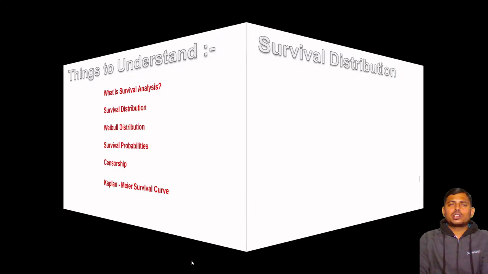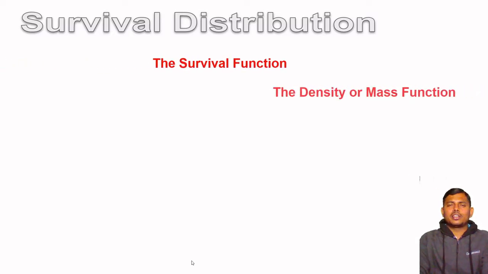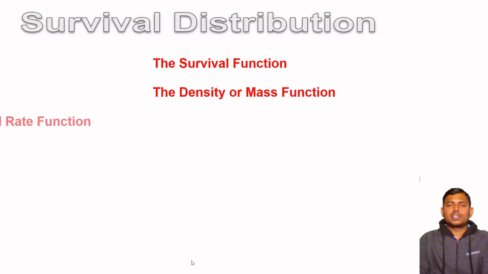So now let's come to the survival distribution. Actually, there are four basic functions that characterize the probability distribution of a time to an event. The first one is the survival function, the second one is the density or the mass function, the third one is the hazard rate function, and the fourth one is the mean residual life function.